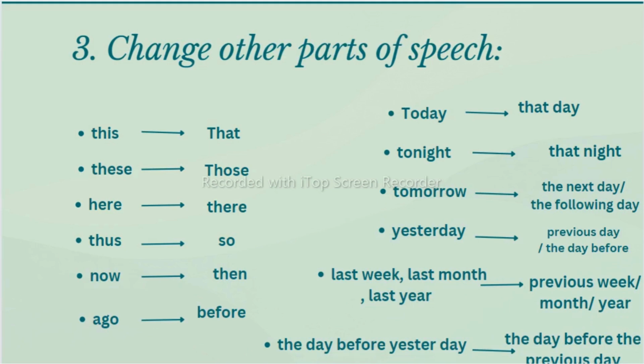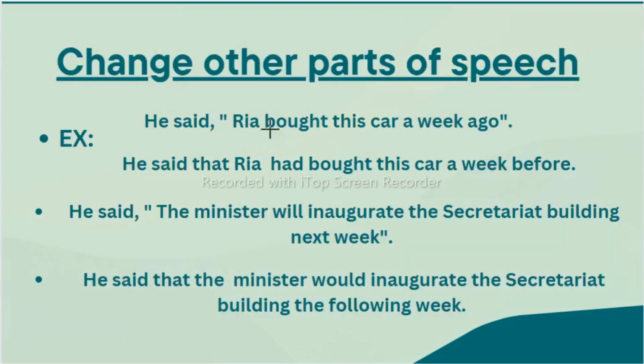Now, based on these, we will see the examples. He said, Ria bought this car a week ago. This ago is there. What were we doing? Ago will change to before. He said that, because we are removing these inverted commas and comma, he said that Ria had bought, because it is past simple, and past simple we change to past perfect. So past perfect means had bought this car a week before.